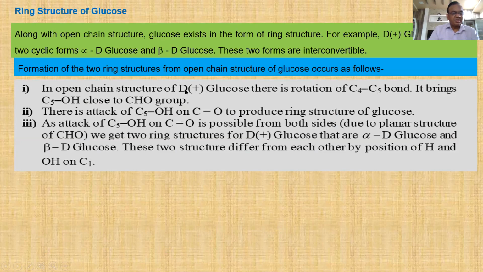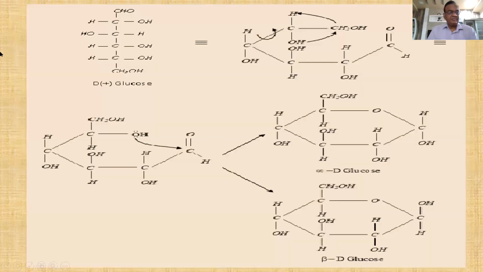Now what happens during the formation of this ring structure? Actually, the fifth carbon's oxygen lone pair attacks on this first carbonyl carbon, and this CHO becomes CHOH. So that's why this rotation occurs. So OH of the fifth carbon, this is the fifth carbon, this one is the first carbon. So rotation occurs so that this fifth carbon OH must be in front of the first carbon, the carbonyl group.